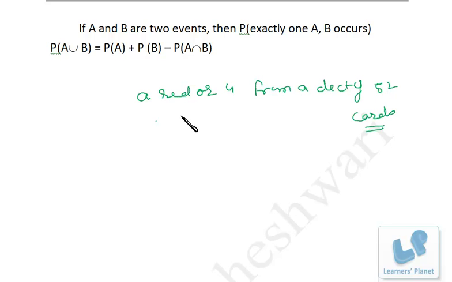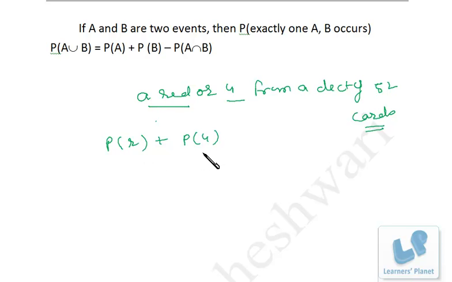So precisely we have to draw a card that should be either red or it should be a 4. Okay, a single card we have to draw. Now there are two events, that is suppose PR and the other is P4, right? So we have to draw a red card or we have to draw a 4, right?